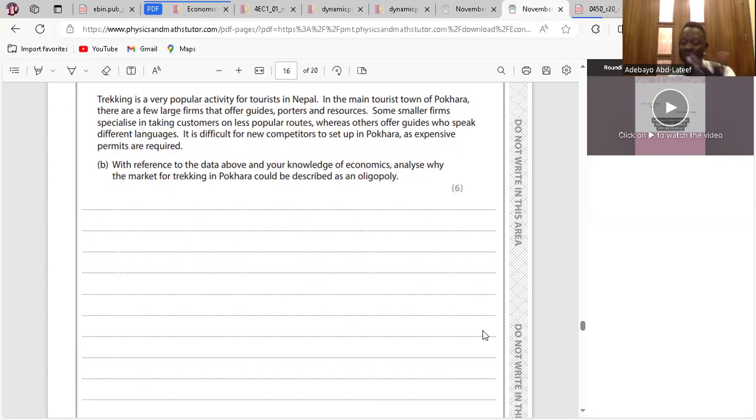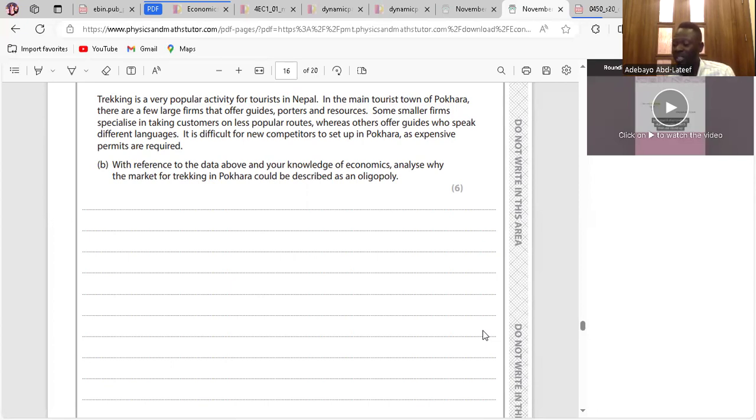So the tourism industry in Nepal, this is Nepal, right? The tourism industry in Nepal has few large firms and some smaller firms. That makes it an oligopoly. In an oligopoly, there's product differentiation. In the case study, they said the small firms differentiate their products by specializing in taking customers on less popular routes and offering guides who speak different languages. That is product differentiation there. Clear?